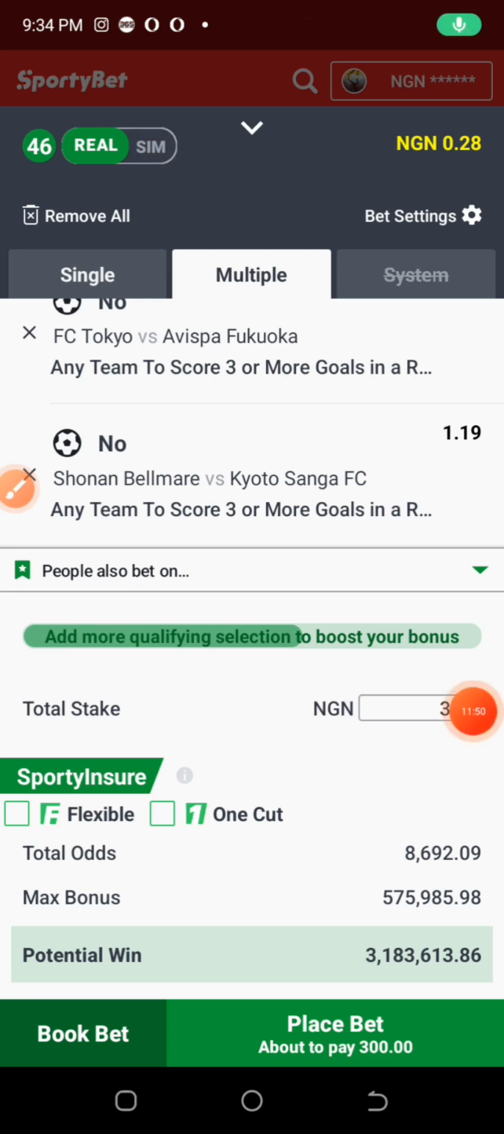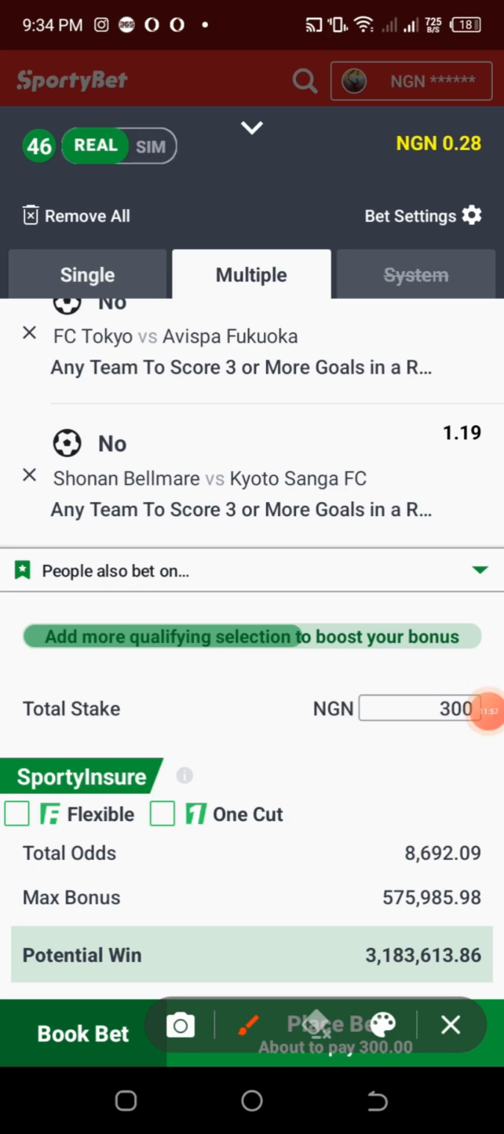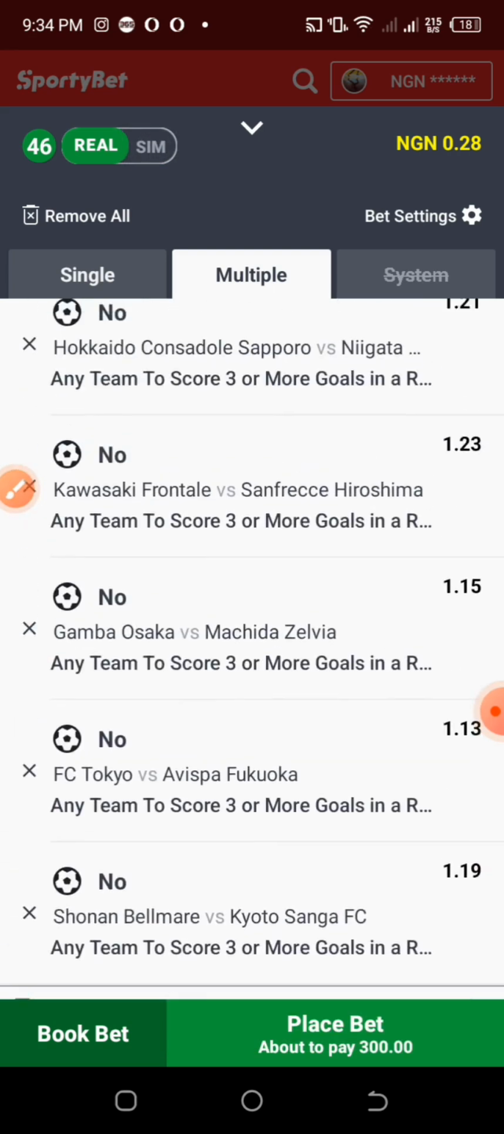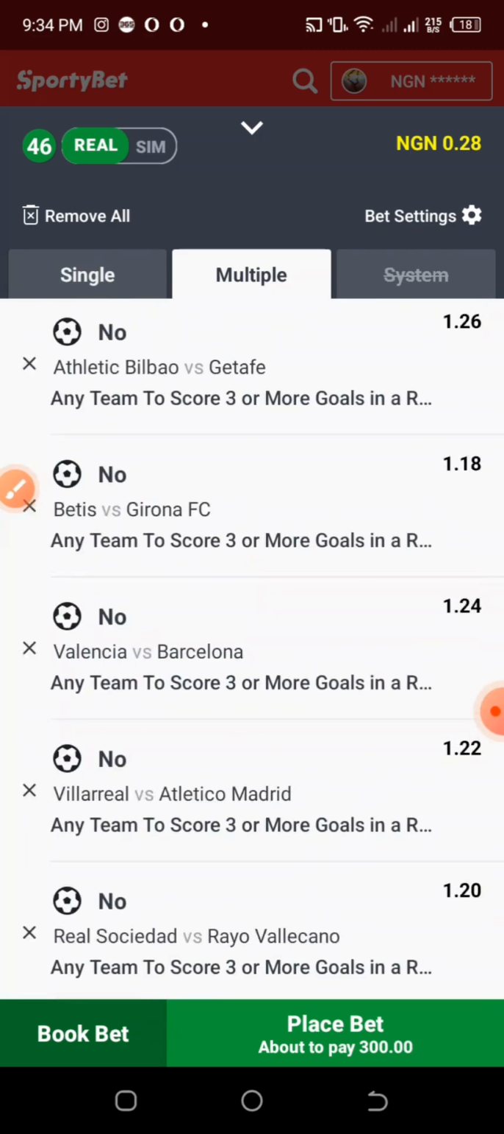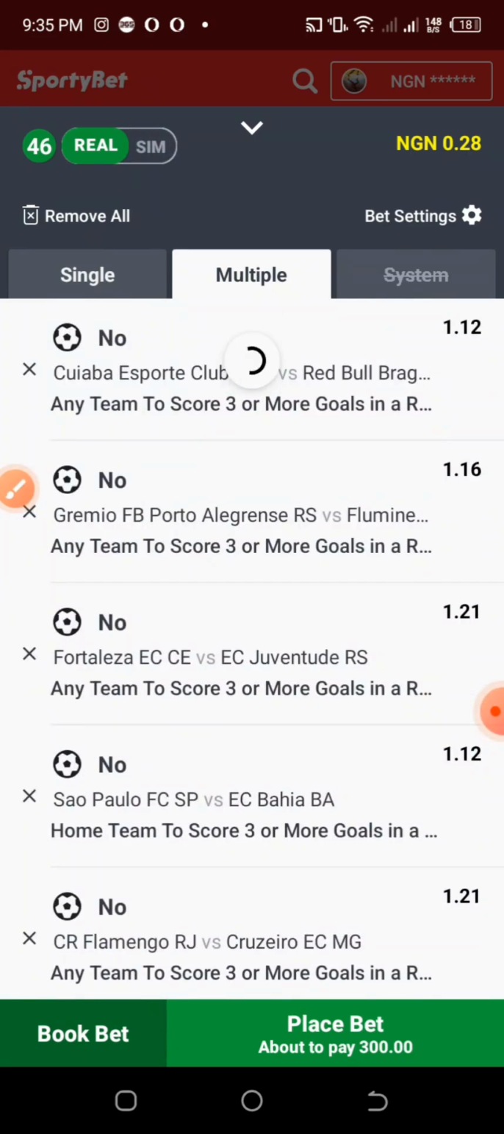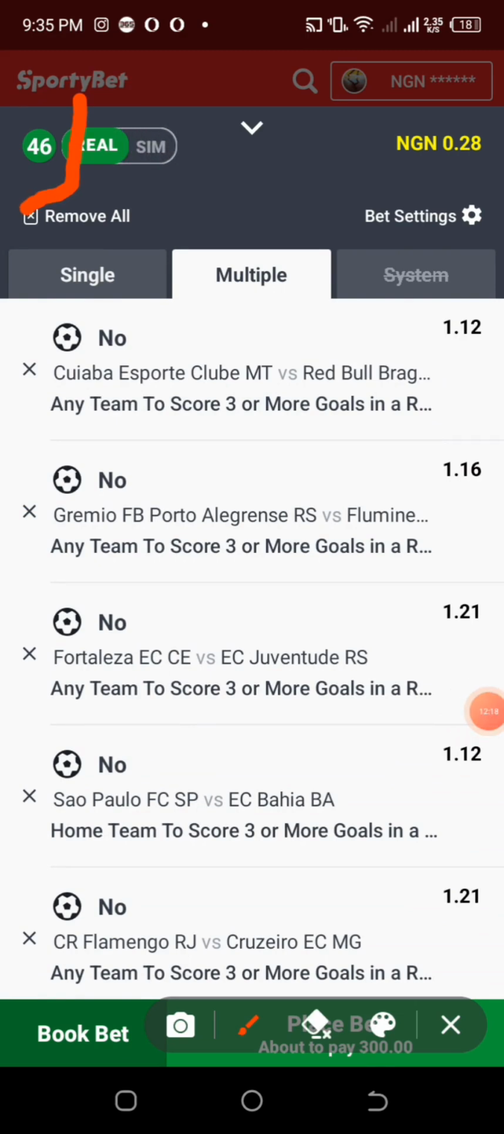After this, we'll be moving on to the 8,000 odds for this same strategy of any team to score 3 goals in a row, yes or no. As you guys are seeing on the screen, we are currently having 8,692 odds, and the total number of games constituted happens to be 46. We have 46 games.